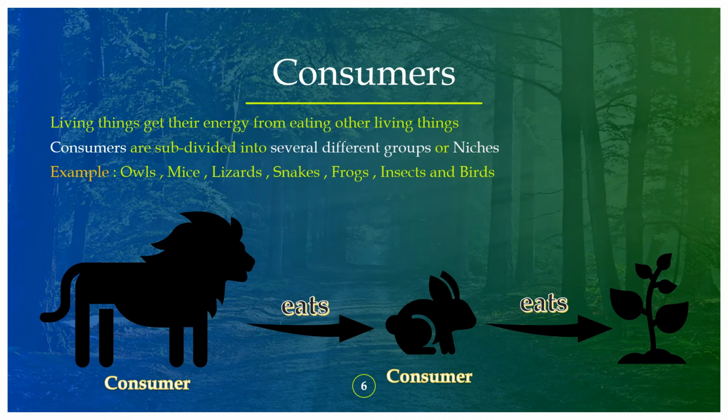You see in the picture, the lion eats the rabbit, and the rabbit eats the plant. Here, the energy from the plant is transferred to the rabbit when the rabbit eats the plant. Likewise, the energy from the rabbit that is stored in it is transferred to the lion. So here the consumers are the rabbit and lion, and the producer is the plant.